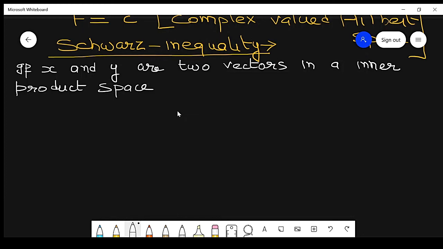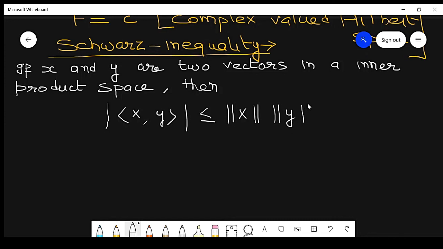So x and y, two vectors in an inner product space, then it satisfies the absolute value of the inner product of x comma y is less than or equal to the norm of x times the norm of y. So this equality occurs.